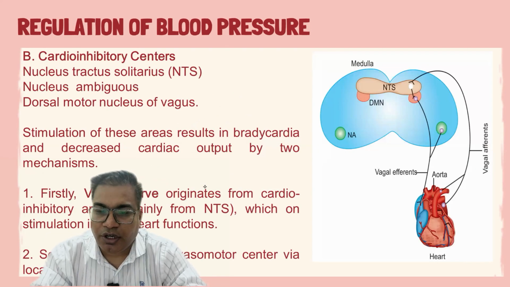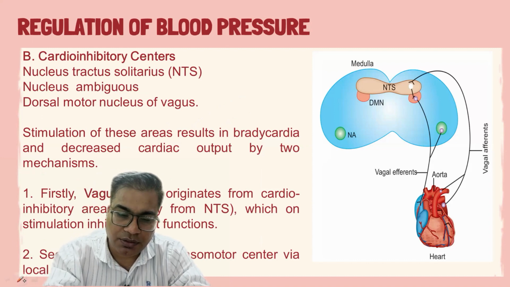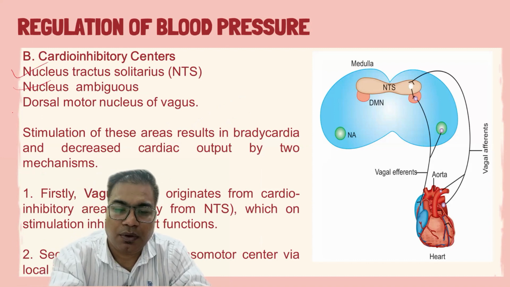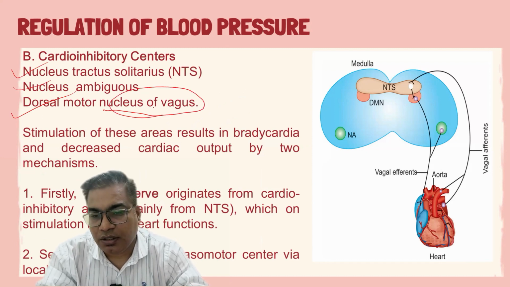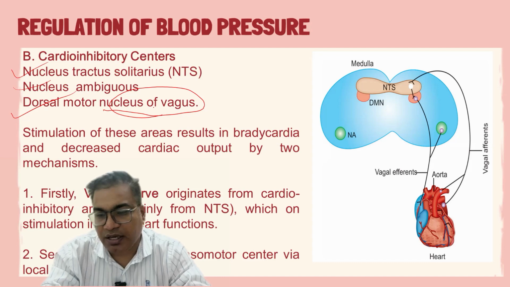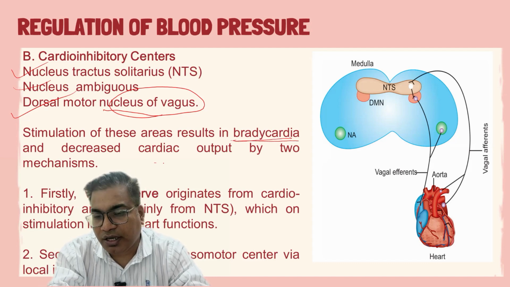In the cardio inhibitory center, we have the nucleus tractus solitarius, nucleus ambiguus, and the dorsal motor nucleus of the vagus. So these form the cardio inhibitory center. Stimulation of these areas results in bradycardia or decreased cardiac output.